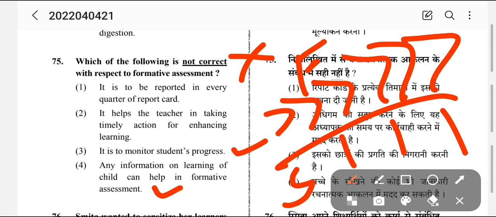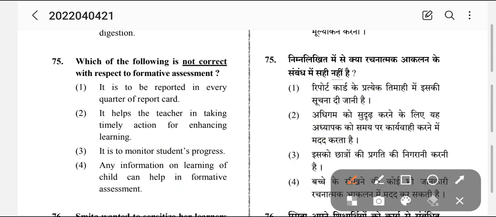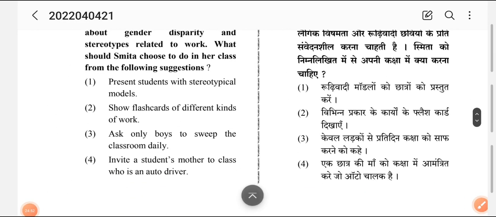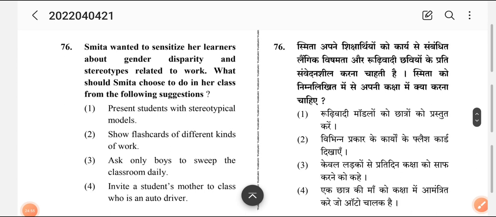Okay, it helps the teacher in taking timely action to enhance learning. Okay, this is also correct. If a person is checked and he is not knowing, he is not going to wait for the test to know. So continuously he is knowing the progress. It is to be reported in every quarter of report card. So this is a quality of summative assessment. So this is answer number 1. It is to be reported in every quarter of report card. No, it is continuous. Summative assessment is not continuous.